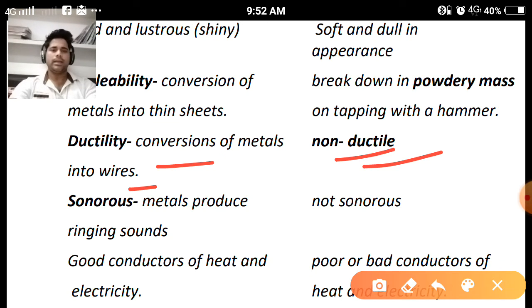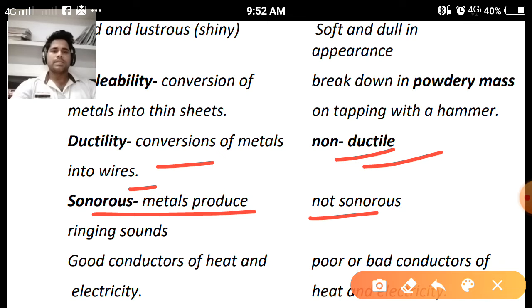Next property in the case of metals, sonorous. Metals produce ringing sounds. When two metallic objects strike each other, they form ringing sounds, like we see in our school. So this property belongs to metallic objects. Non-metallic objects are not sonorous and cannot show this property, and they do not produce any sound.